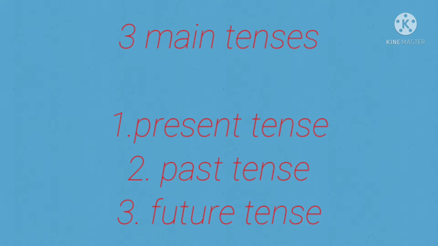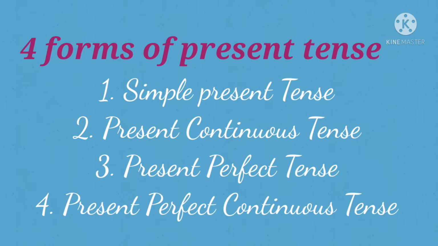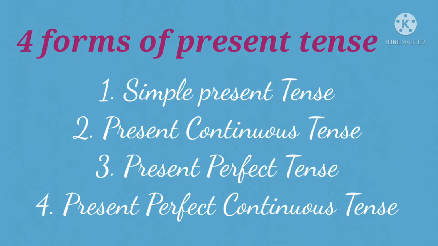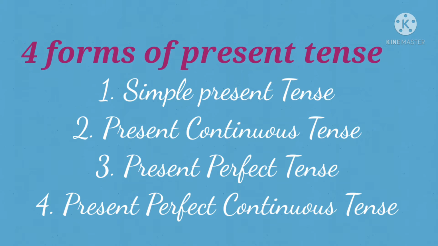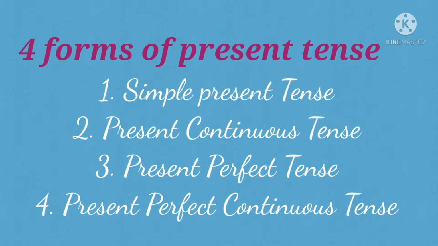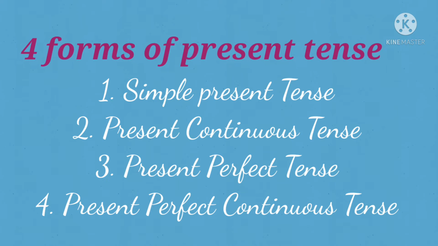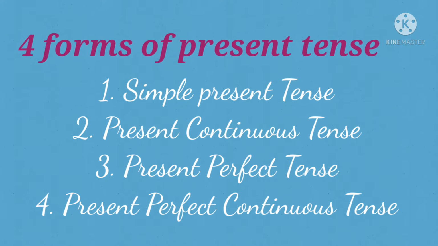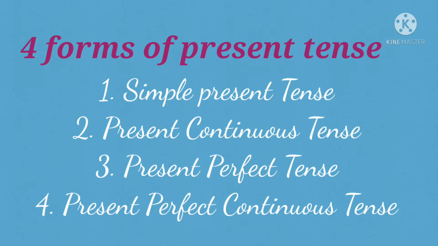Friends, please remember that in English there are three main tenses: present tense, past tense, and future tense. Today in this video I am going to focus on present tense. So let's now begin with present tense. So friends, present tense has four forms: simple present tense, present continuous tense, present perfect tense, and present perfect continuous tense. So number 1, simple present tense.